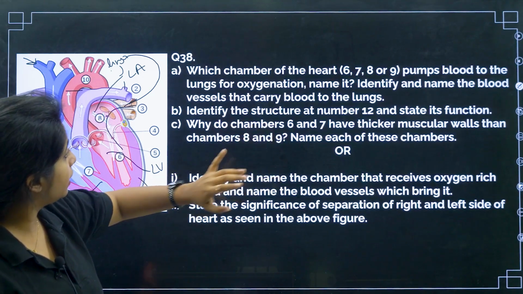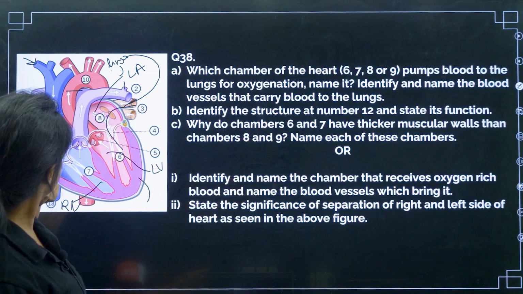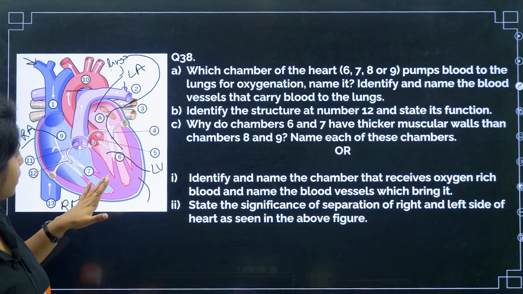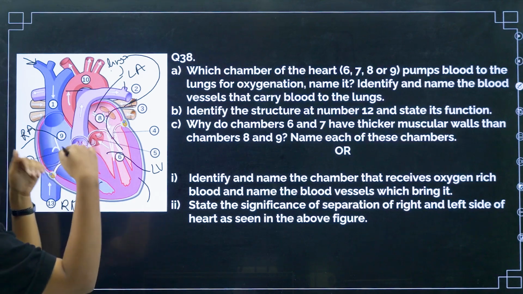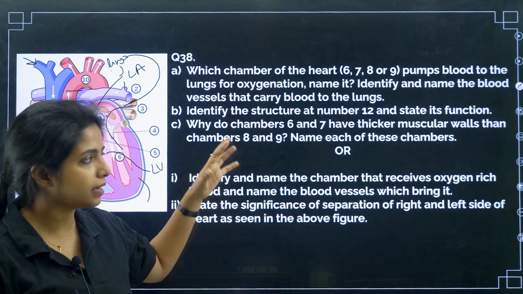Identify the structure at number 12. Number 12, where is number 12? Here. This is number 12. That is in between right atrium and right ventricle. You see this flap-like thing. What is it, children? This is a valve. And what does it do? I will tell you the answer right away.